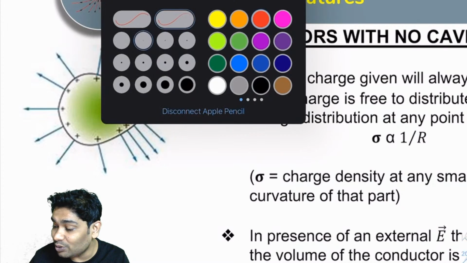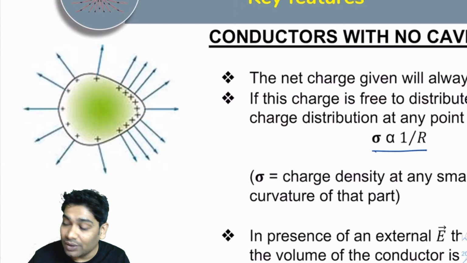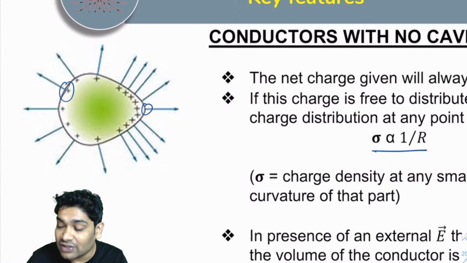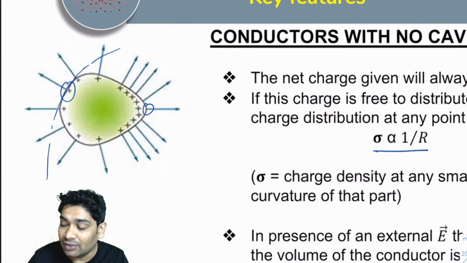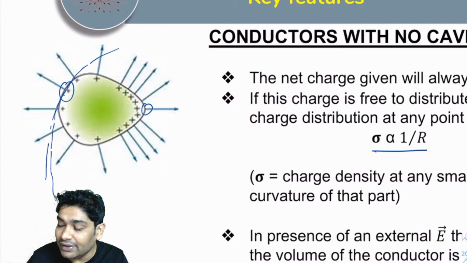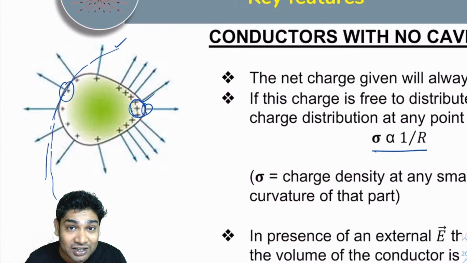Alright, inversely proportional to R. So here, consider this portion and this portion. This guy obviously has a bigger radius of curvature. Radius of curvature meaning you can imagine this to be a part of some imaginary big sphere. Similarly here you can imagine it to be part of a sphere. So this seems like a part of a smaller sphere, and this seems like a part of a bigger sphere. The radius of this imaginary sphere, of which you can consider your portion to be a part, is called the radius of curvature.